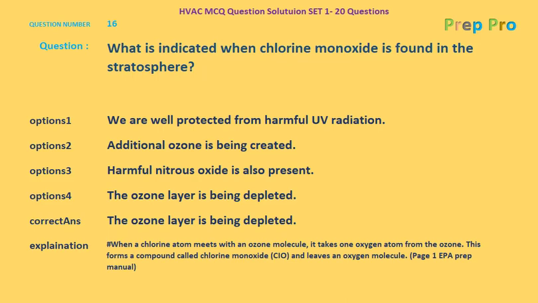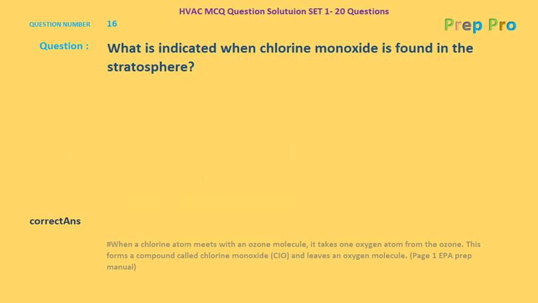When a chlorine atom meets with an ozone molecule, it takes one oxygen atom from the ozone. This forms a compound called chlorine monoxide and leaves an oxygen molecule. Page number 1, EPA Prep Manual. So let's go to the next question.